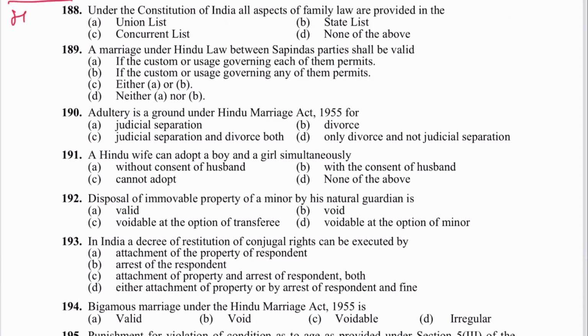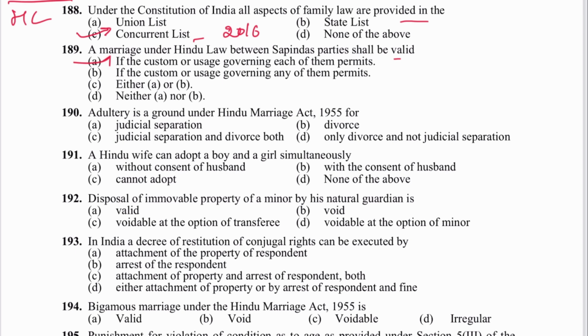Now from here Hindu law has come again. Under the Constitution of India, all aspects of family law are provided in the concurrent list. It was asked in 2016. C is the answer. Next is 189. A marriage under Hindu law between parties shall be valid if the custom or usage governing each of them permits. A is the answer.